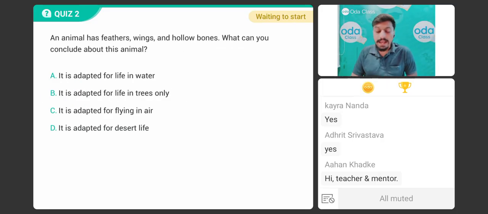Very simple. Next question. An animal has feathers, wings, and hollow bones. So what can you conclude about this animal? It is adapted for life in water. It is adapted for life in trees only. It is adapted for flying in air. Or it is adapted for desert life.